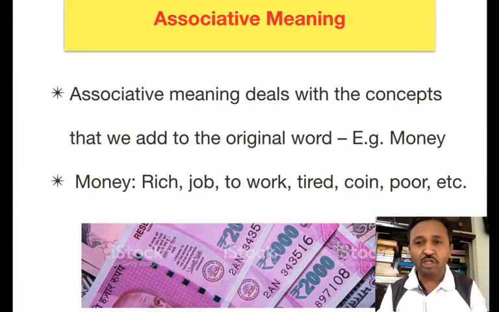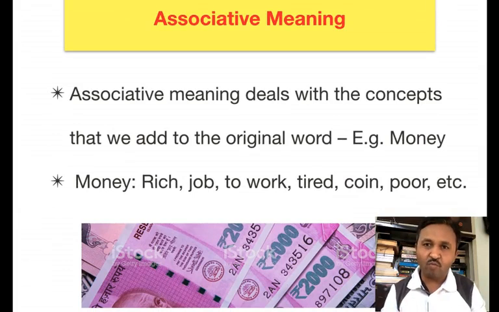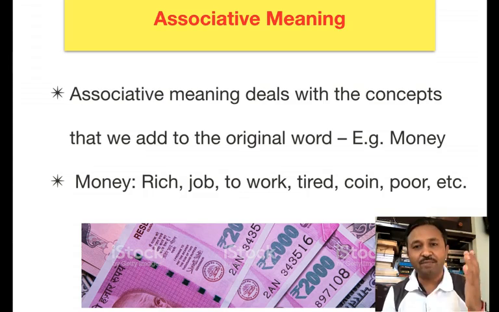So what is associative meaning? Associative meaning means the meaning which is associated with that word when we utter that word. For example, when we say money, we have in our mind that if a person has a lot of money, then we call him a rich person.